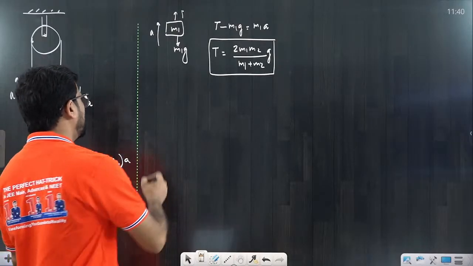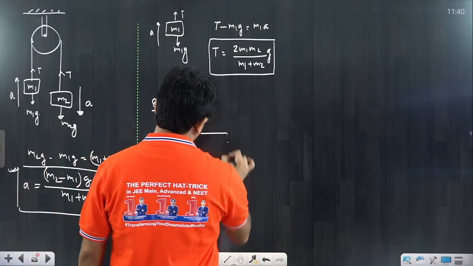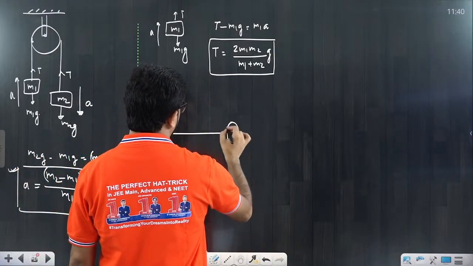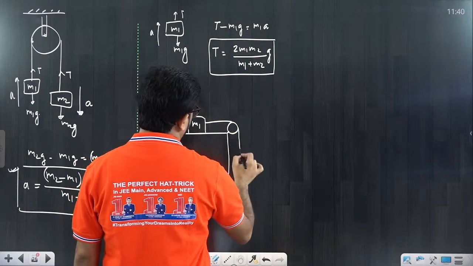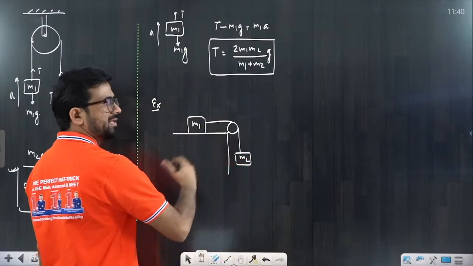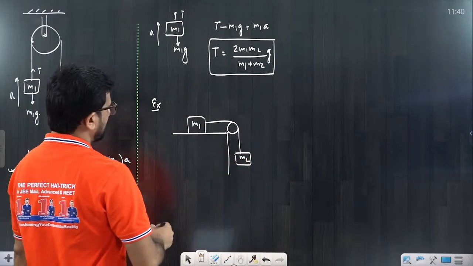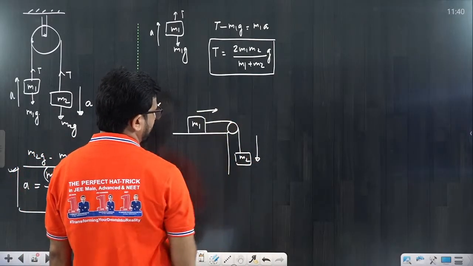I will give you one more example, you will understand. Suppose there is a table and you are putting one pulley here. This mass here is m1, and one mass is hanging, that we call m2. Now the question is, what is the acceleration here? It is going downward, and m1 is moving in the horizontal direction.